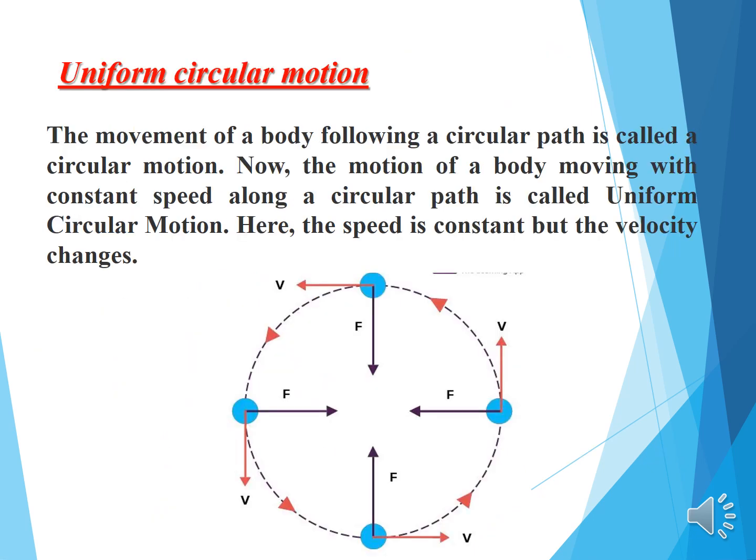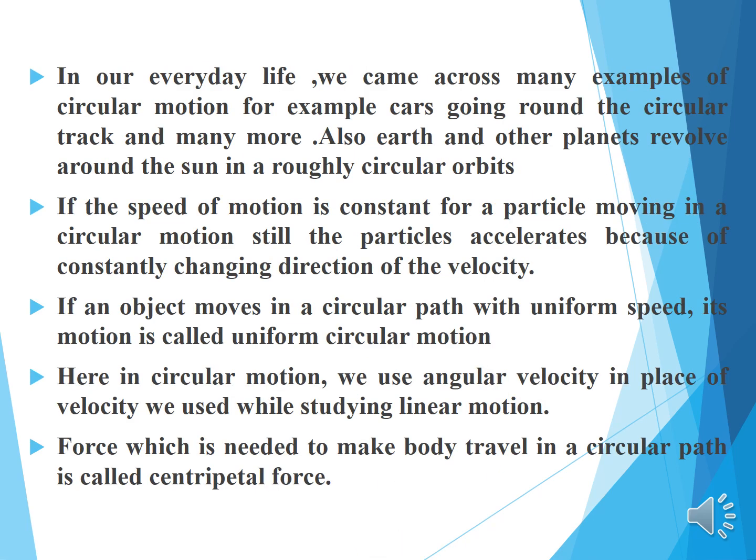Uniform circular motion. The movement of a body following a circular path is called a circular motion. Now, the motion of a body moving with a constant speed along a circular path is called uniform circular motion. Here, the speed is constant but the velocity changes. In our everyday life, we come across many examples of circular motion. For example, cars going round the circular track and many more. Also, Earth and other planets revolve around the sun in roughly circular orbits.